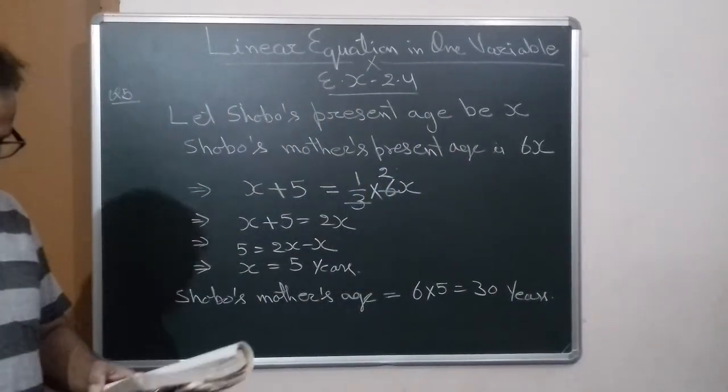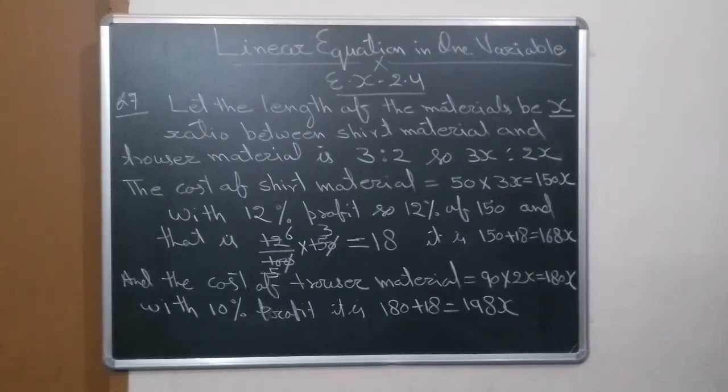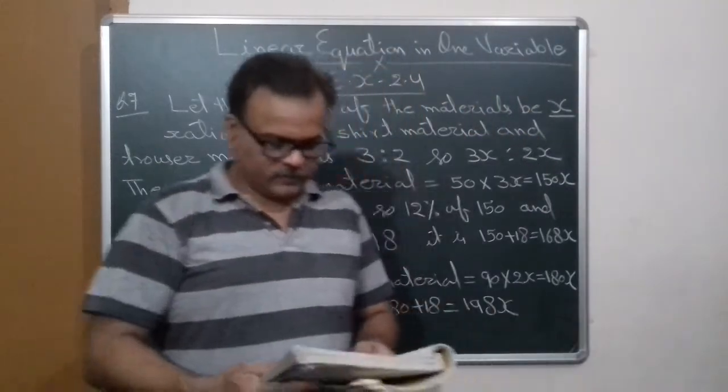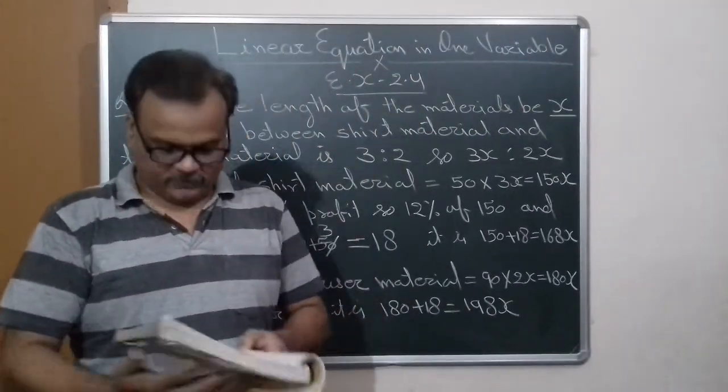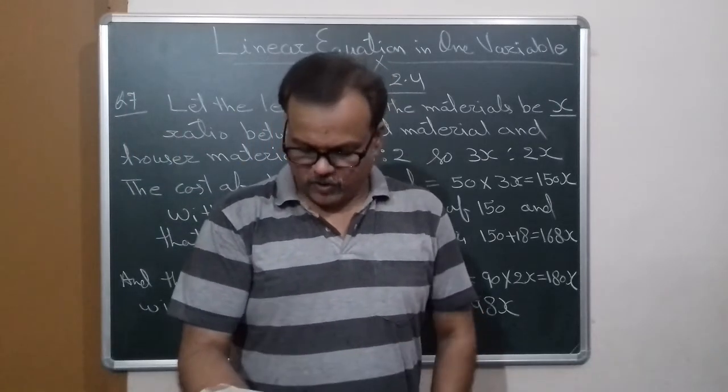Okay, let's come to the next question. Now students, question number 7. Hassan buys 2 kinds of cloth material for school uniform.